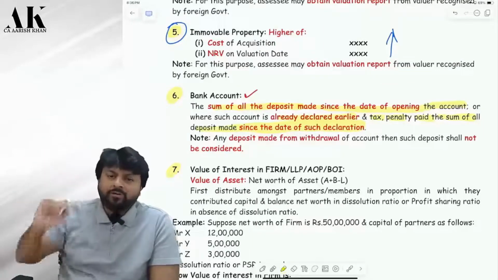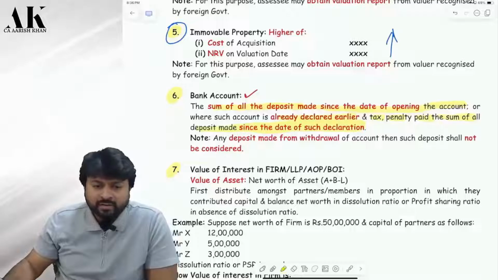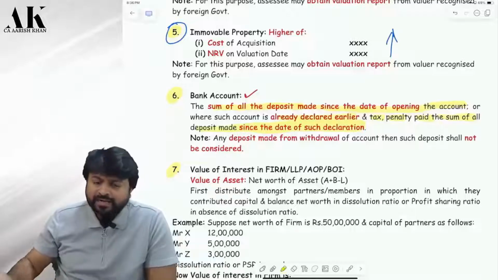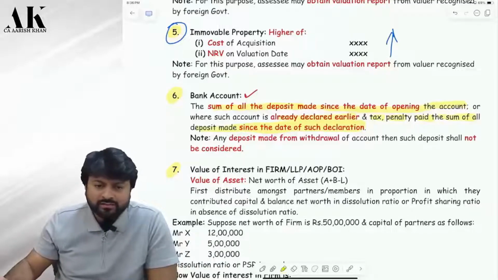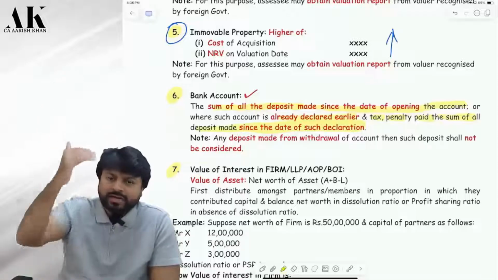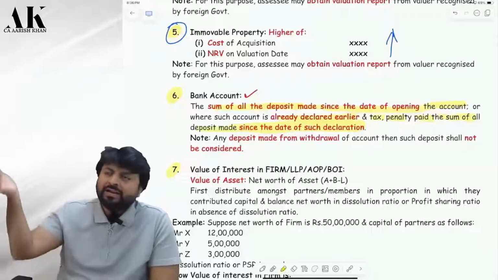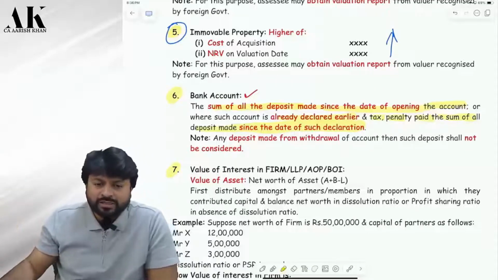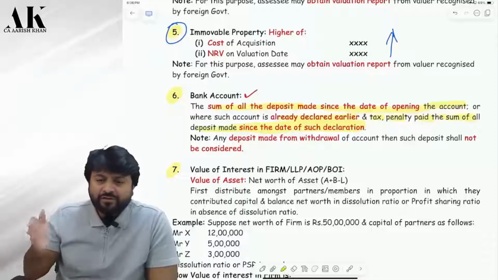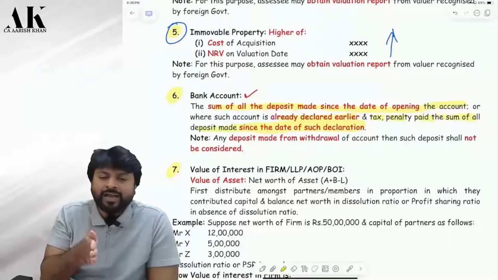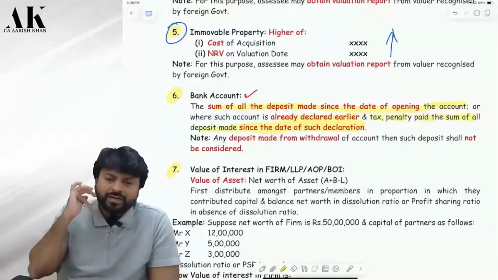Say you opened the account in 2010. Okay. And in 2017 you were caught. So from 2010 to 17, have you paid the tax or not on the deposits? Now again in 2018 you stop disclosing the account. Yes, sir. So from now your value will start from where? 2018. Are you clear?